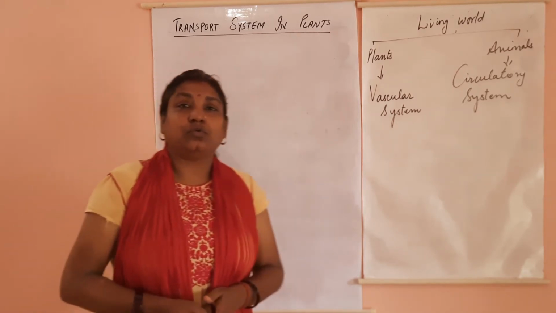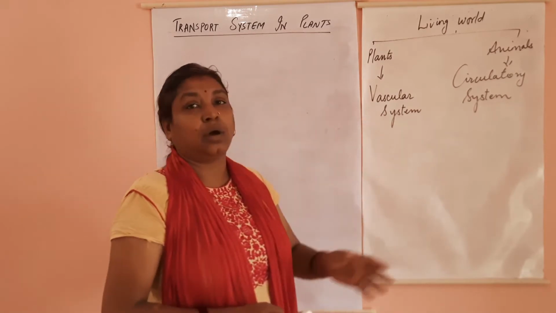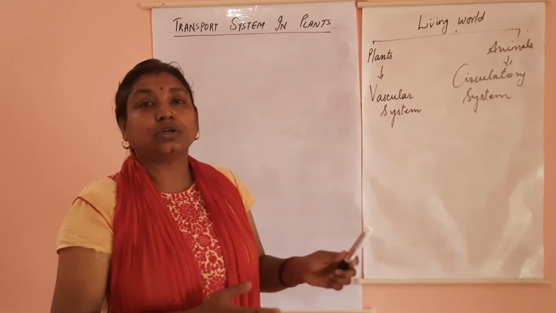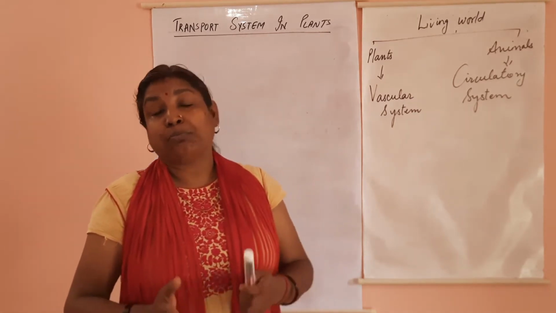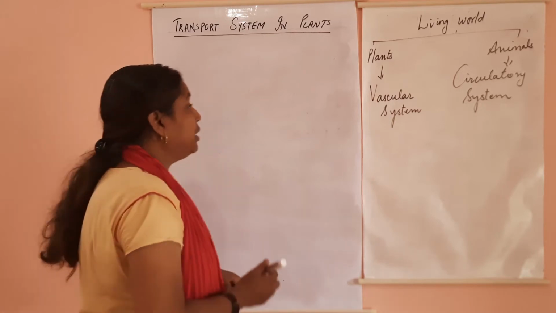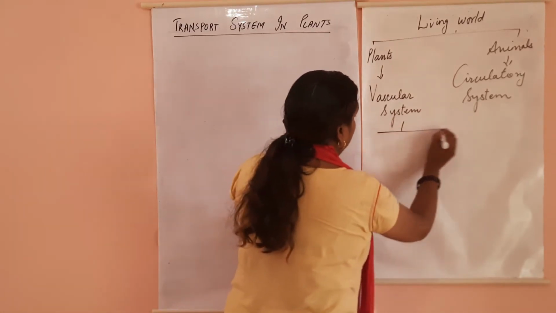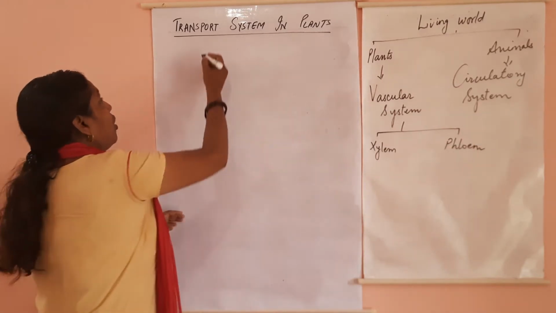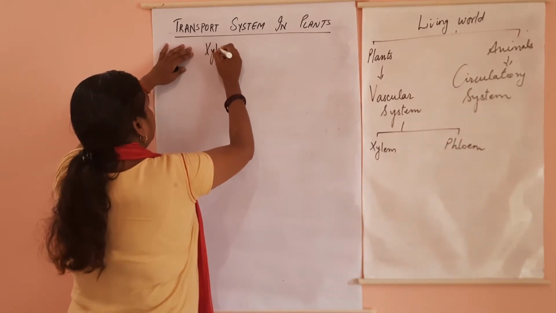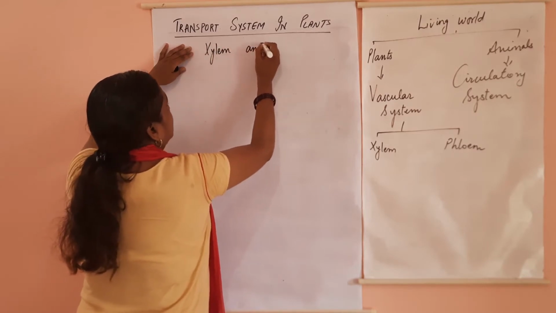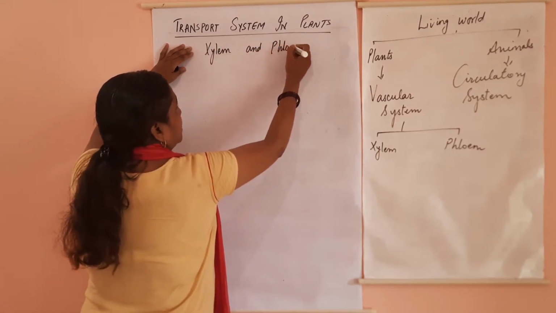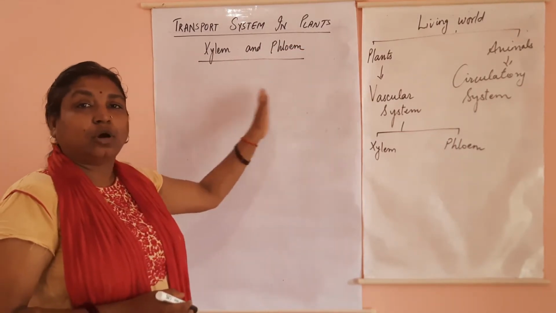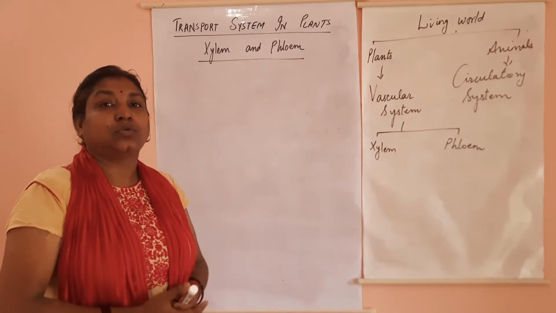So in this video, first of all, we are going to study the parts of the vascular system. A vascular system comprises two complex permanent tissues named xylem and phloem. Here we are going to study what xylem is and what phloem is, and their structures and functions. These are the main topics that we are going to cover in this video.